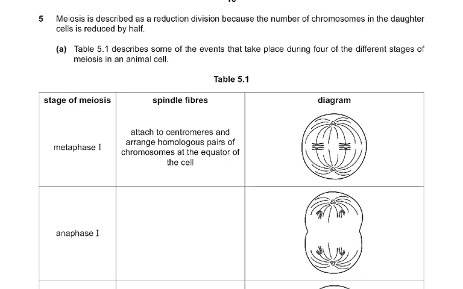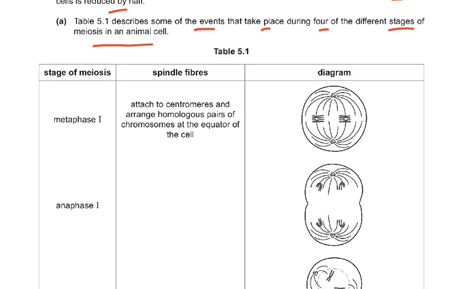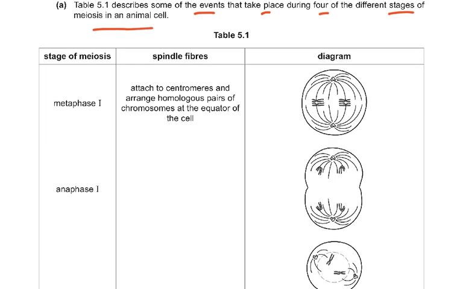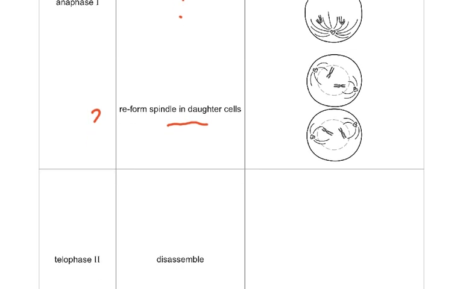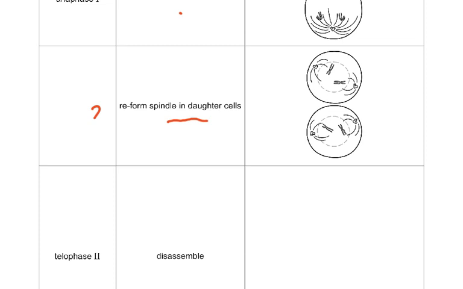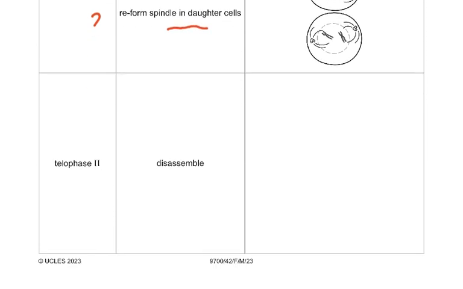Question number 5. Meiosis is described as a reduction division because the number of chromosomes in the daughter cells is reduced by half. Table 5.1 describes some of the events that take place during 4 of the different stages of meiosis in an animal cell. Stage of meiosis, prophase 1: attach to centromeres and arrange homologous pairs of chromosomes at the equator of the cell. Anaphase 1 is left blank, then reform spindle in daughter cells is also left blank, and the last one is telophase 2, disassemble, and then you had to complete this.